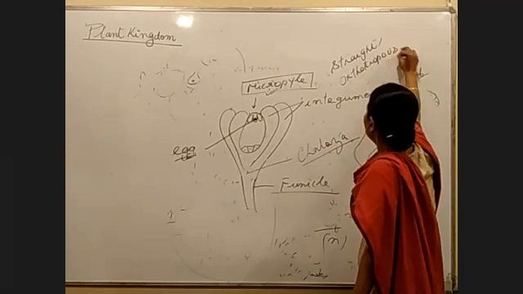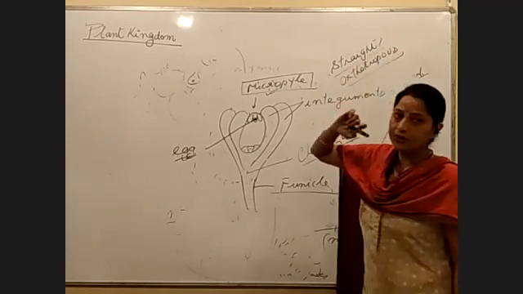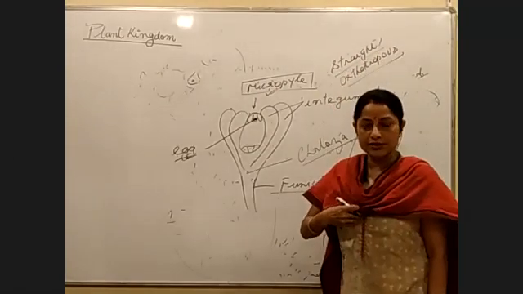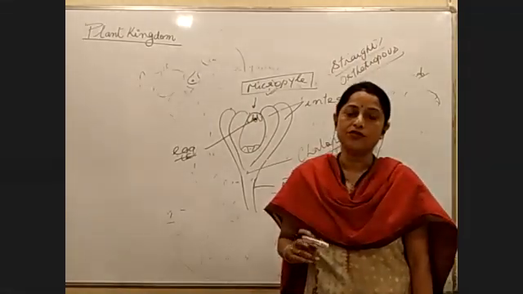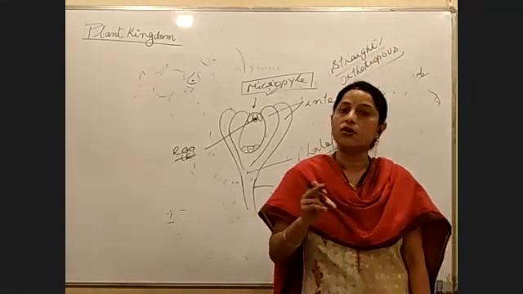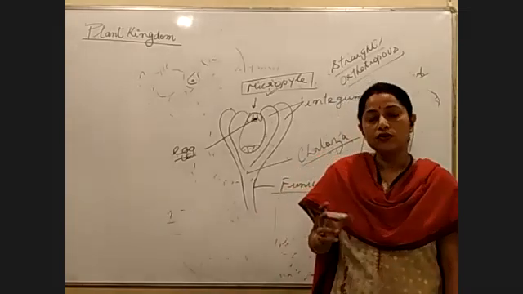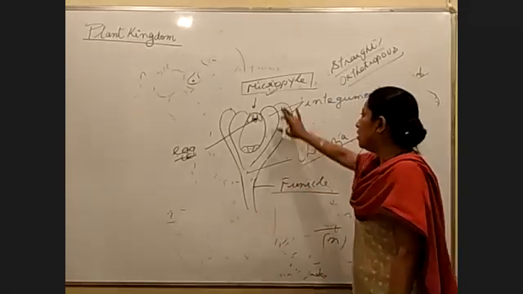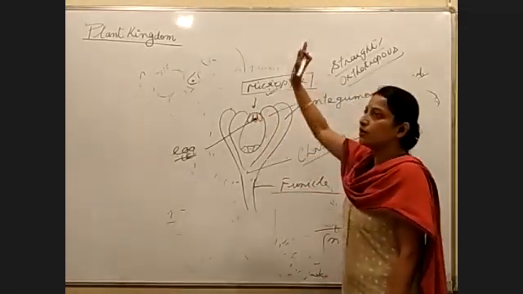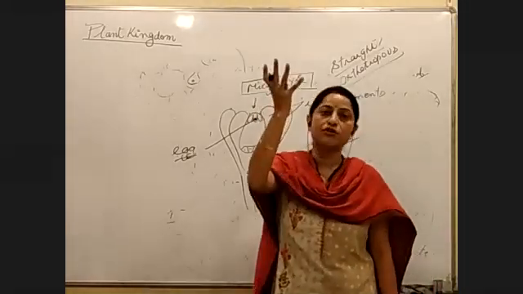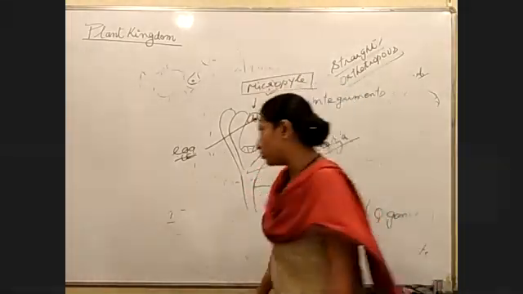or orthotropous ovule. Is the point clear? Different types of ovules are present. What is the orthotropous ovule? The orthotropous ovule is also called a straight ovule. When the micropyle looks toward the upper portion, we call it orthotropous.